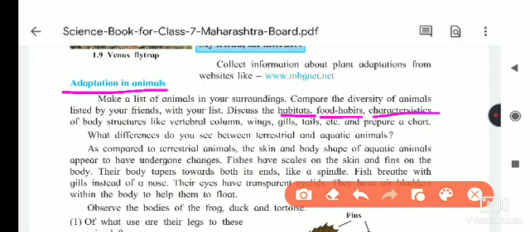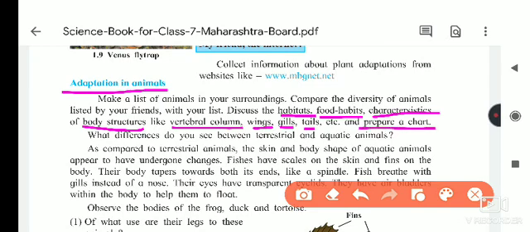Afterwards we have to check the body structure, like the vertebral column. The vertebral column is present in vertebrates, from below our head to our waist. Then wings, gills, tails, etc., and we have to prepare a chart of it.